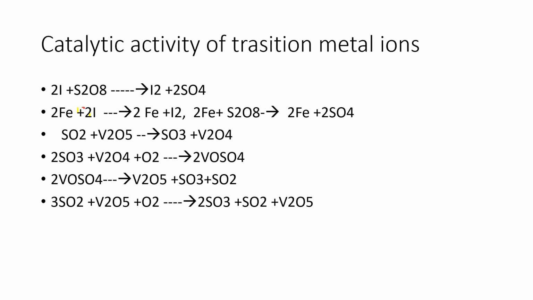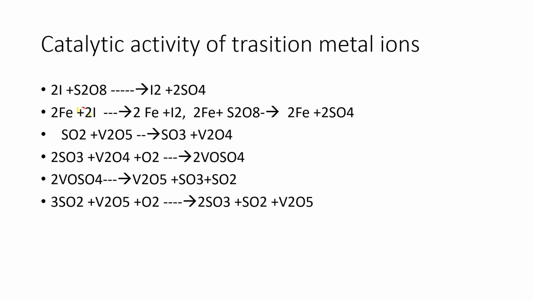Sulfur dioxide first reacts with vanadium pentoxide, giving the product sulfur trioxide plus V2O4. The oxidation state in vanadium pentoxide is +5, which is changing to +4, which means it is reduced, gaining one electron. Sulfur dioxide is changing to sulfur trioxide.